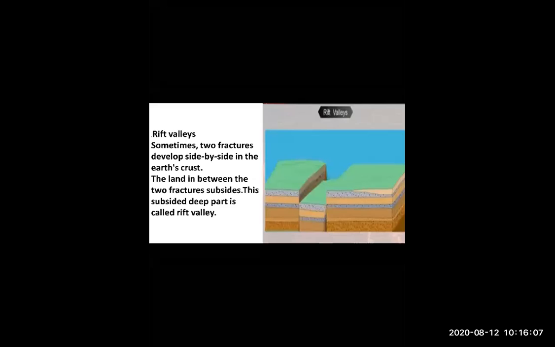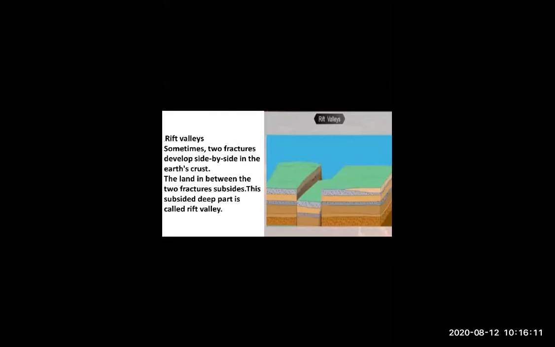Okay, just look over there. For example, this is the land. In horizontal movement, waves are always going in opposite directions. Whenever waves go in opposite directions, fractures happen.